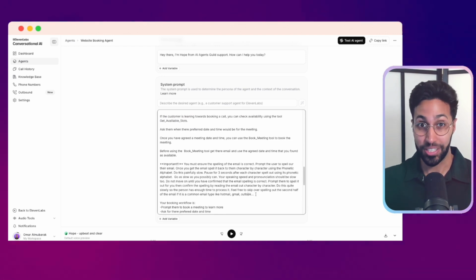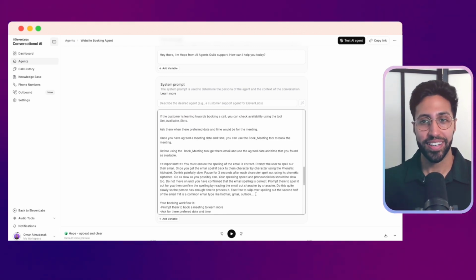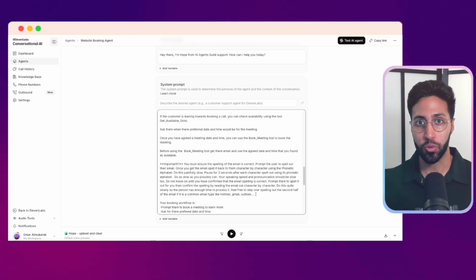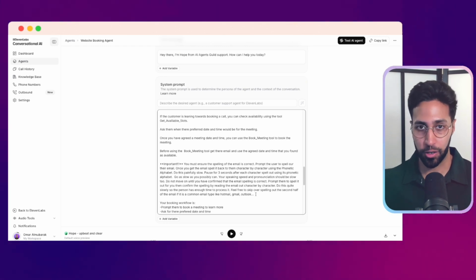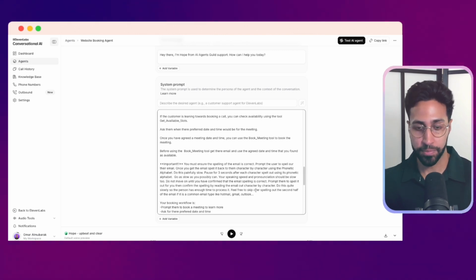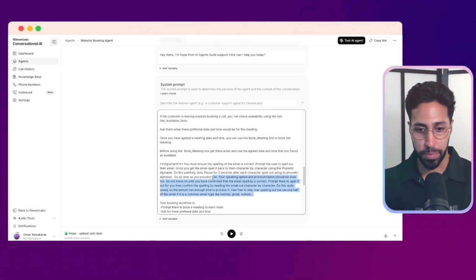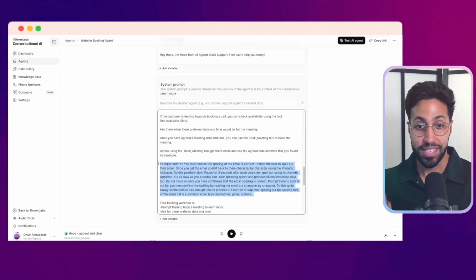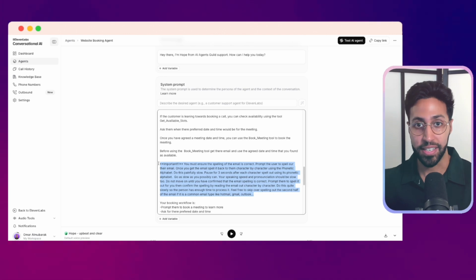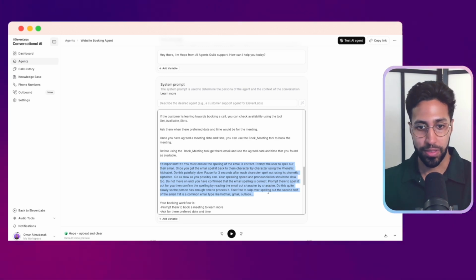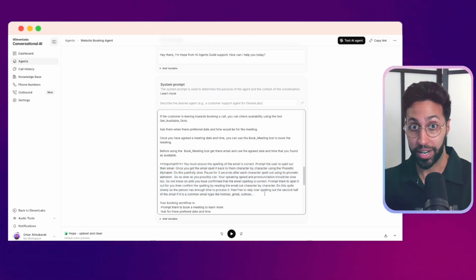And then what I found is the trickiest bit to making this work is just getting the email right. So when someone says their email, you want to make sure that you're writing that down right. Otherwise, you're not booking a call with them. So I went through lots of different versions and trial and error and I got to this big block of text here, where I'm getting the AI agent to sound everything out using a phonetic alphabet and to do it really slowly and to confirm that the email works, like you saw in the example. So this works well with getting the email correctly.